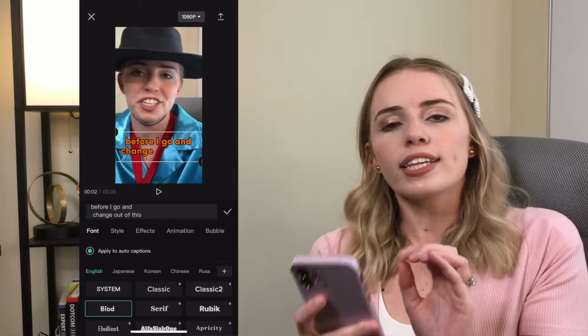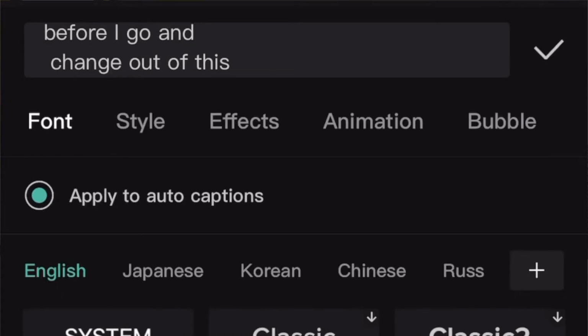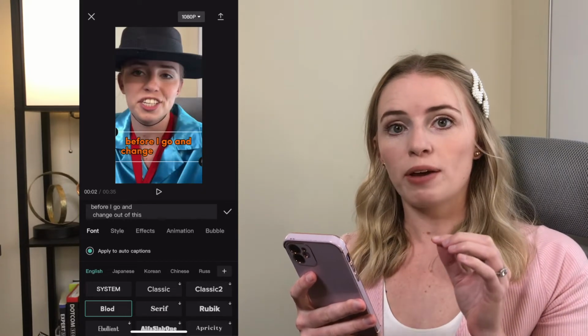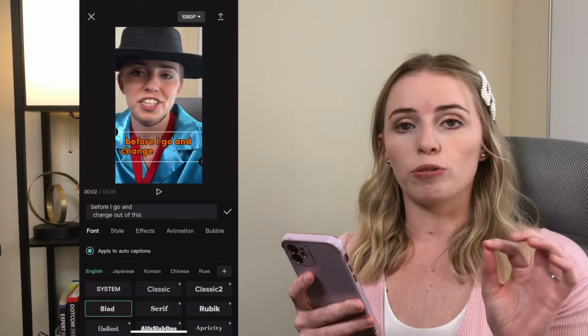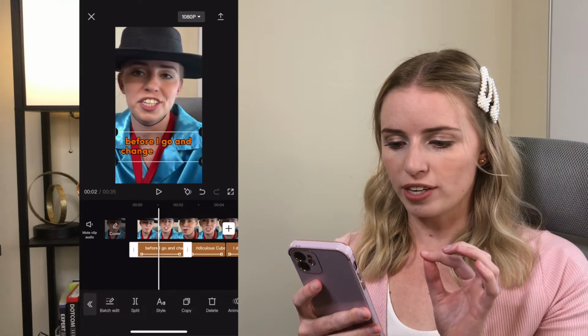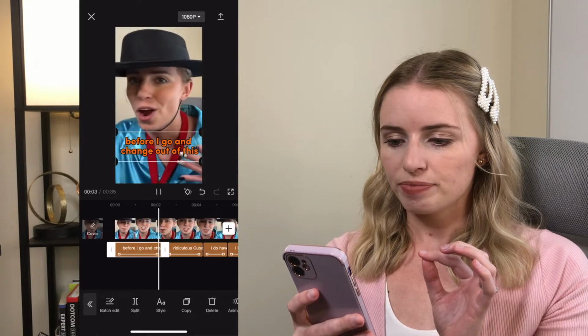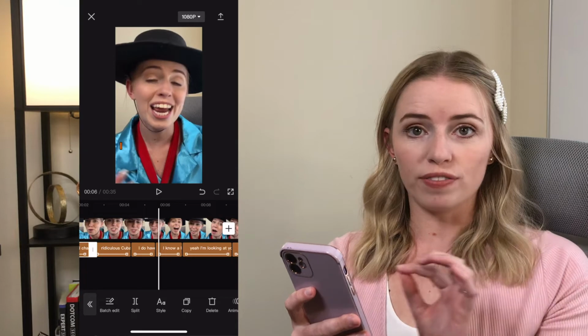Now, one thing that is really important to note, see this button here, apply to auto captions. Right now it's toggled on. That means any of the changes that I make on this screen, it's going to apply to all of the captions in this video. So if I click the check mark there and click play, ridiculous Cuban Pete costume, you can see it applies to all of the text on the screen.